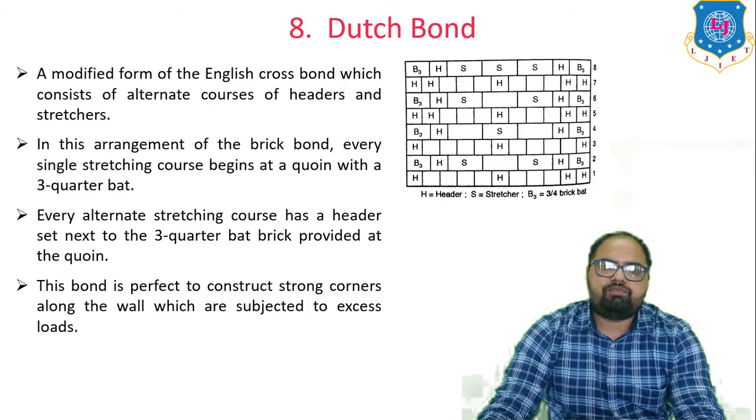Next is the Dutch bond. A modified form of English cross bond, which consists of alternate courses of headers and stretchers, is called the Dutch bond. In this arrangement of the brick bond, every stretching course begins at the quoin with a 3/4 bat. Every alternate stretching course has a header set next to the three-quarter bat brick provided at the quoins. This bond is perfect to construct strong corners along walls which are subjected to excess load.